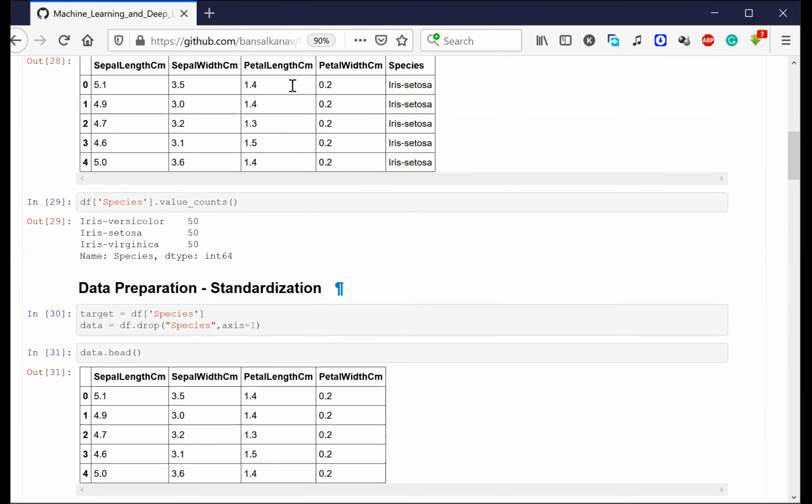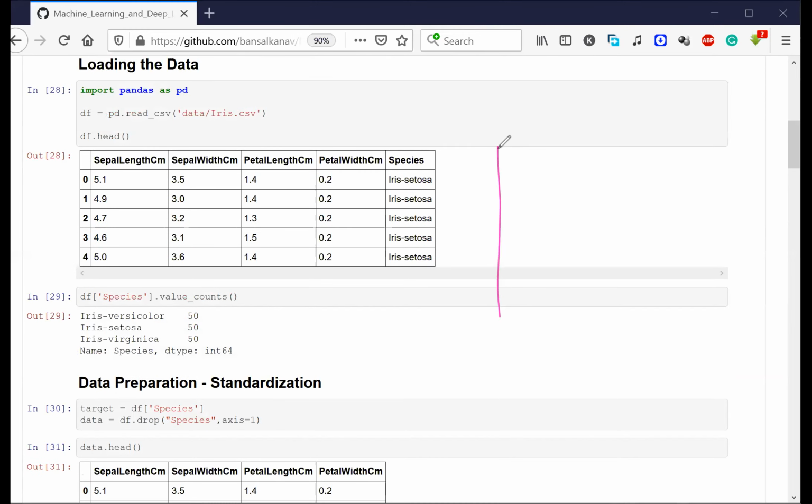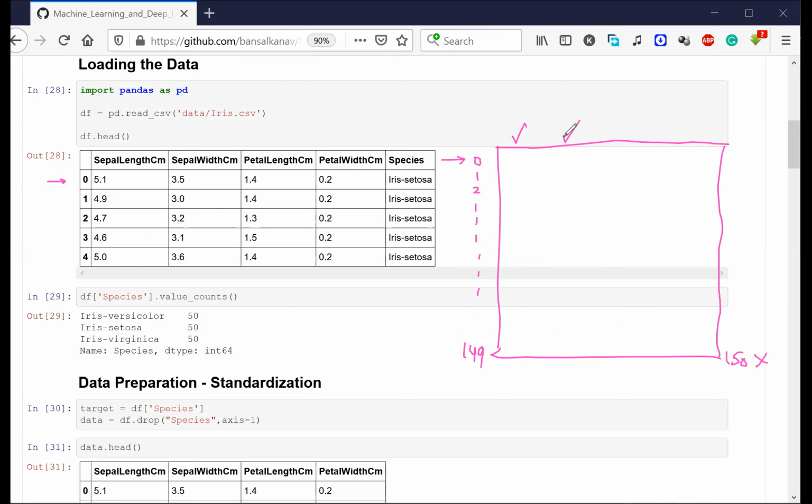Now, what I know about the data is that there are rows 0, 1, 2, 3, and so on up to 149. Starting from zero, up to index 149, there are rows. So in total, how many rows are there? Exactly 150 rows. And how many columns do we have? We have sepal length centimeter, sepal width centimeter, petal length centimeter, petal width centimeter, as well as species. We have exactly 5 different columns. Is it clear till this point?